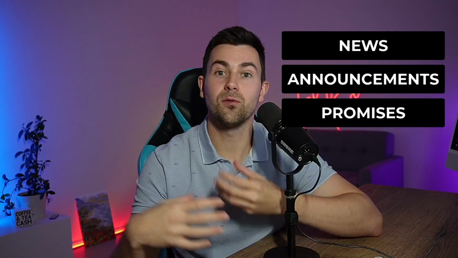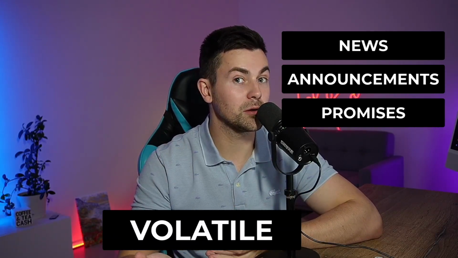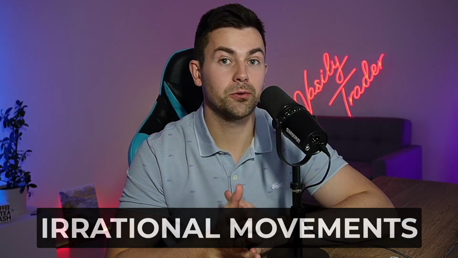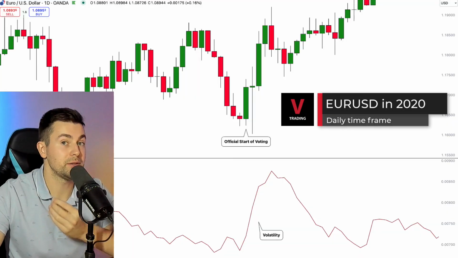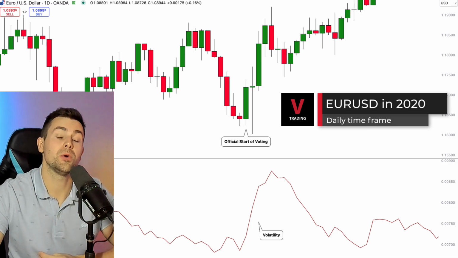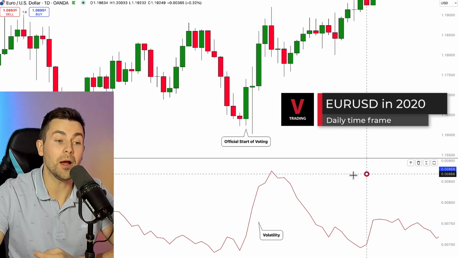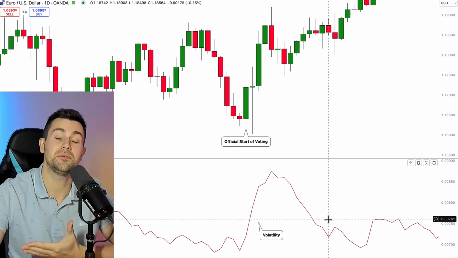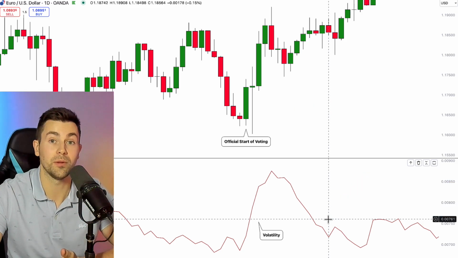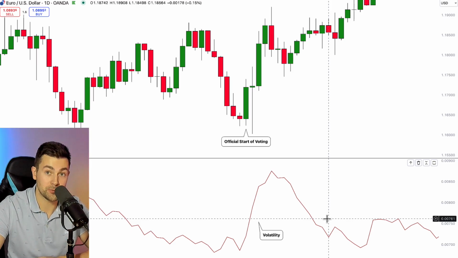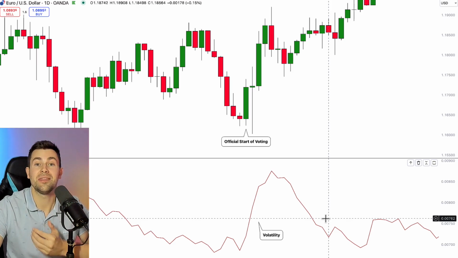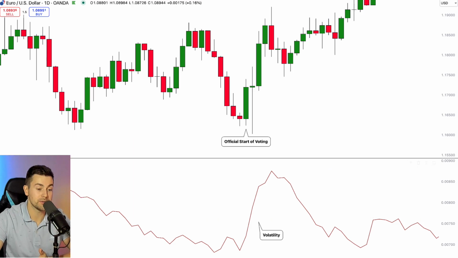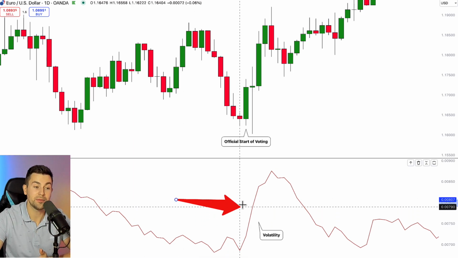With the constant flow of news, announcements, and promises, Forex market may become extremely volatile. During the election period, we tend to see a lot of irrational short-term movements. Look at this chart. It is a euro-dollar currency pair on a daily time frame. And here I also have the average true range indicator, the indicator that measures the market volatility. And as the US presidential election started, the 3rd of November, you can see that we got a rapid spike